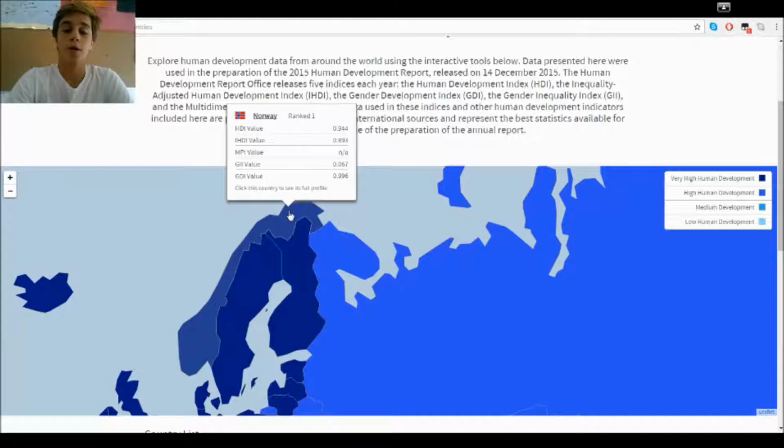Finally, about standard of living, we have gross national income, GNI, as I stated before. GNI in Norway nowadays is 66,520 PPP dollars. That's a lot compared to Togo. That's 1,180 PPP dollars.